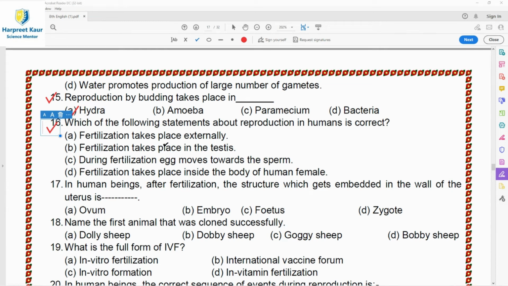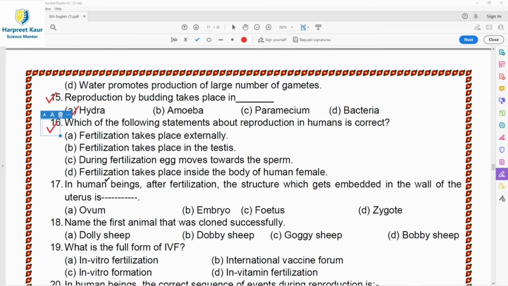So option A, fertilization takes place externally. No. In humans, fertilization is internal in the female body. Then B, fertilization takes place in the testes. This is wrong. This is the organ of the male reproductive system, testes. Then option C, during fertilization, egg moves towards the sperm. No, it is the opposite. That is, the sperm always moves towards the egg. So A, B, and C are wrong.